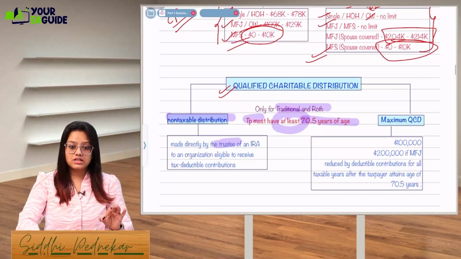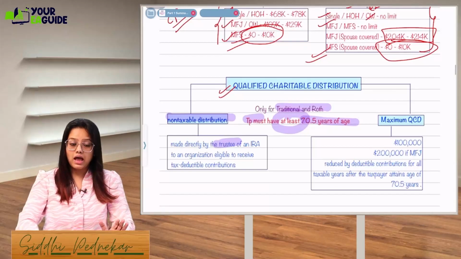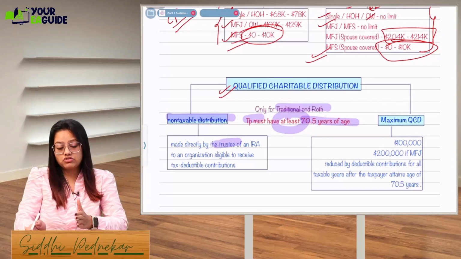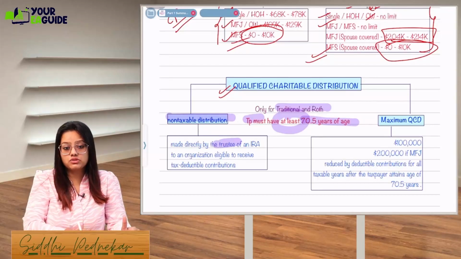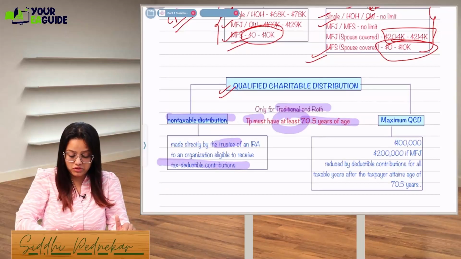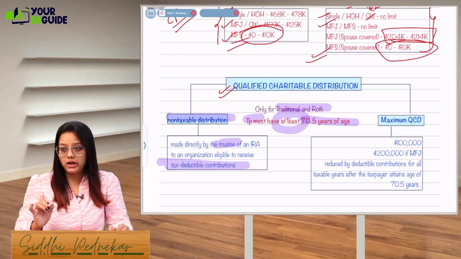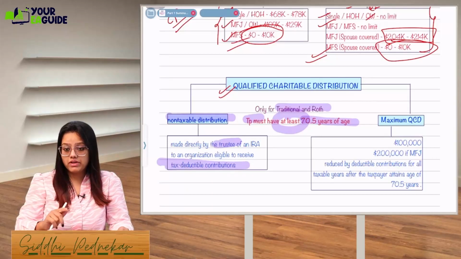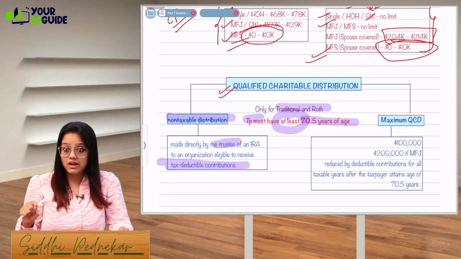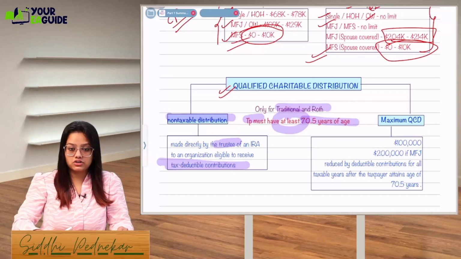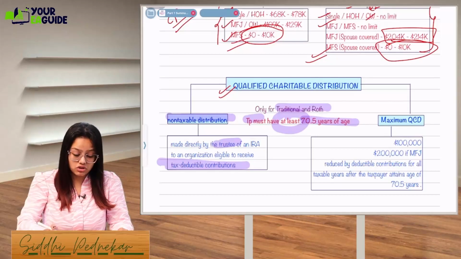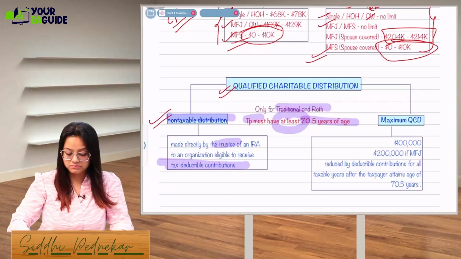So if the trustee is handling the whole account and the distribution is made directly by the trustee of the IRA to an organization that is eligible to take a tax deductible contribution, we have seen this in the Schedule A topic, right? In Schedule A, there are charitable contributions in which there are qualified and non-qualified organizations, right? For a qualified organization, if you are making this distribution from your IRA account, then it is a non-taxable distribution.